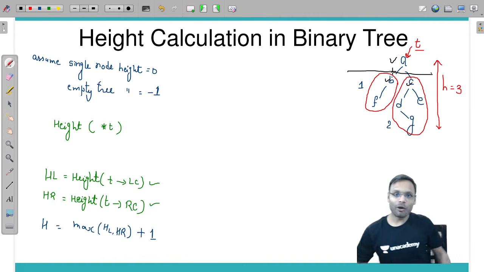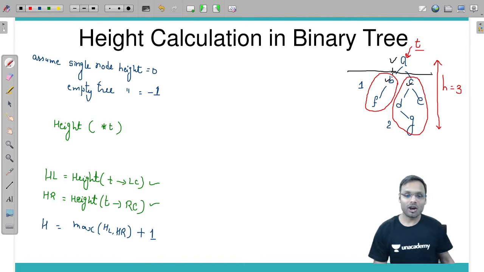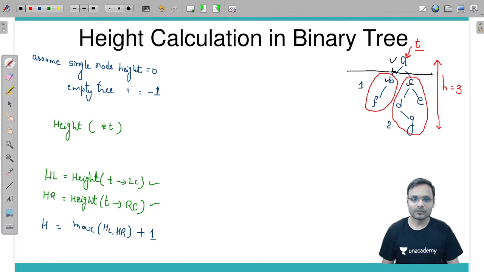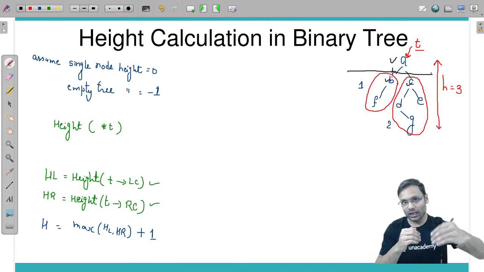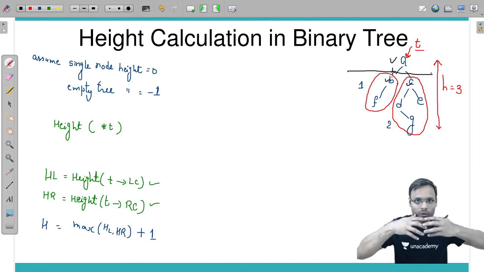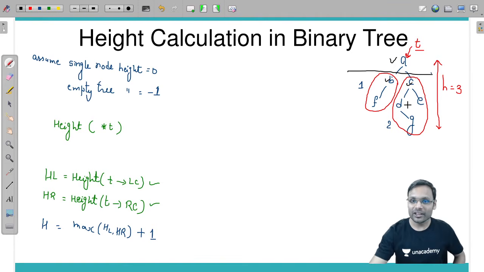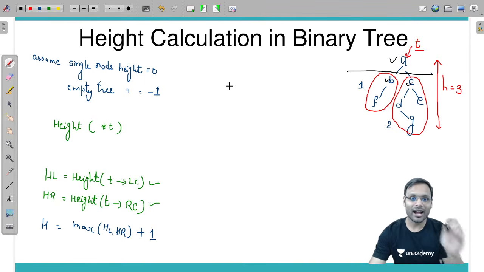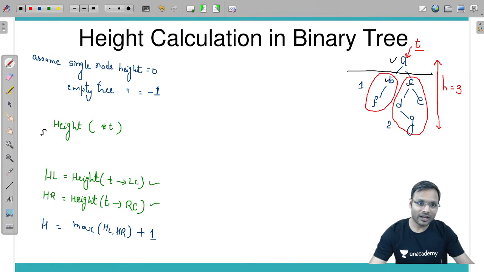Yes, maximum of left subtree's height and right subtree's height, plus 1. That will be your height. But suppose you are going down and down, and when you are going too deep, at the end you reach null. When you reach null means you have called the height function with an empty tree.